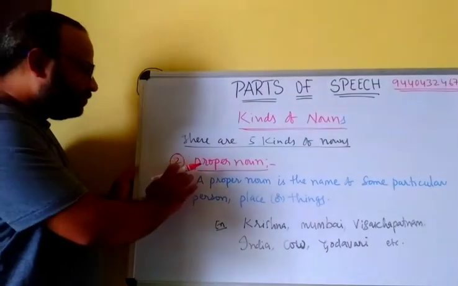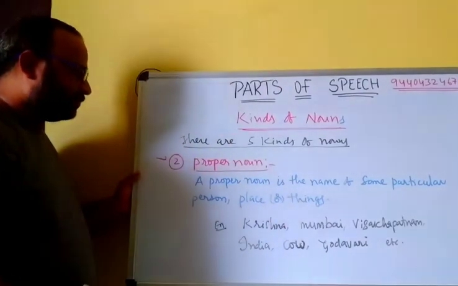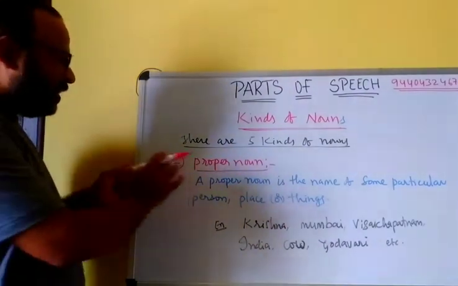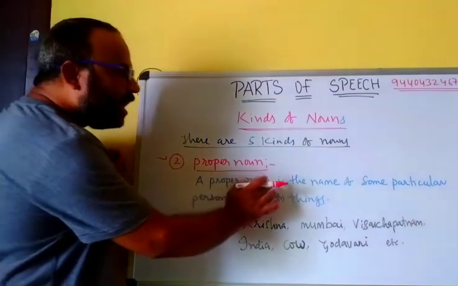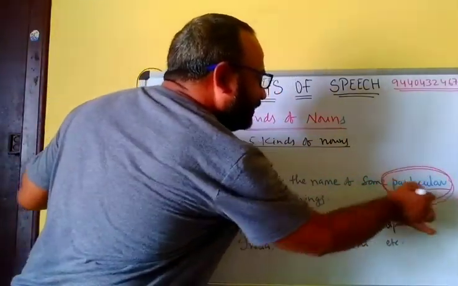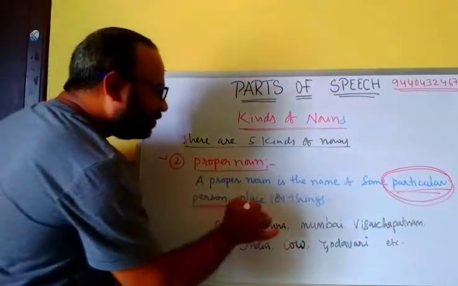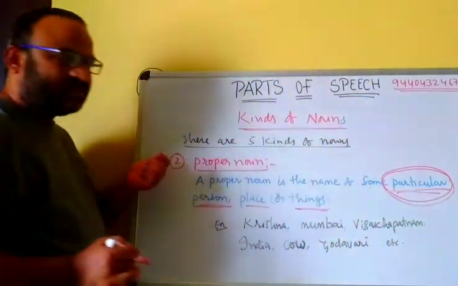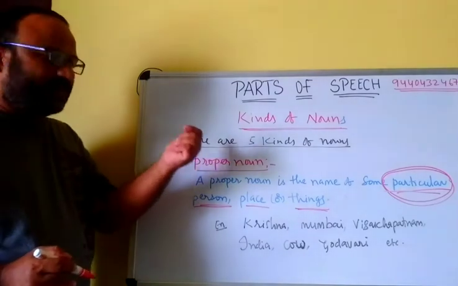Now, the second one is proper noun. Proper noun means what? A proper noun is the name of some particular, this is important, particular person, place or thing. Earlier we discussed common noun.